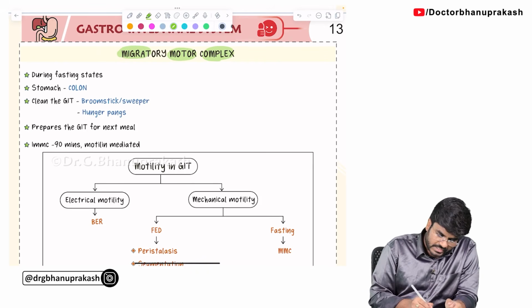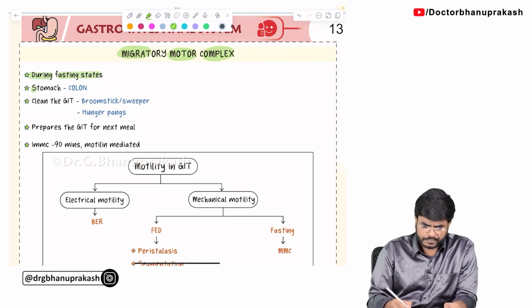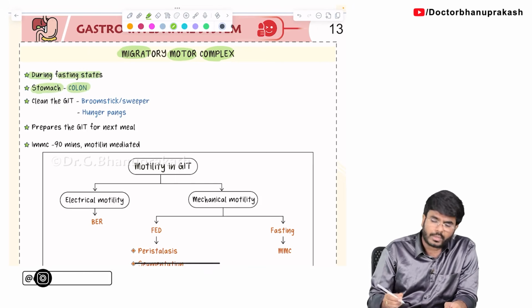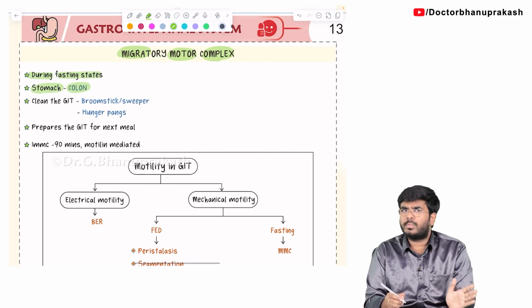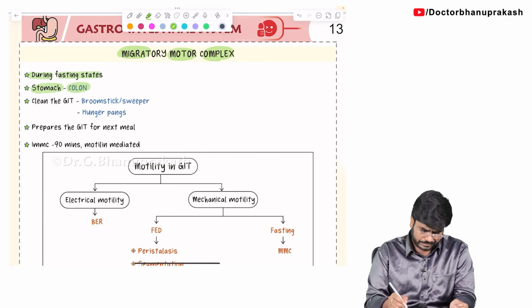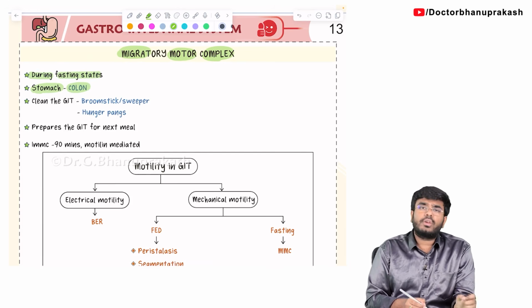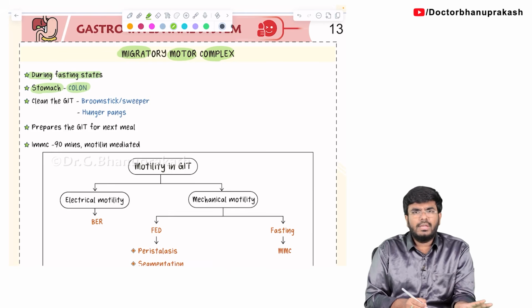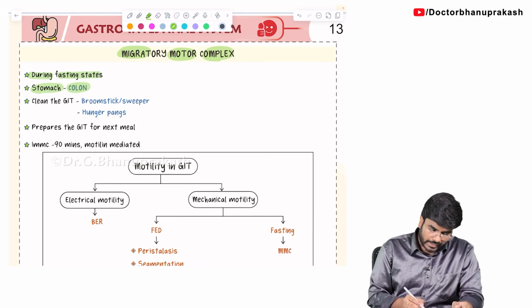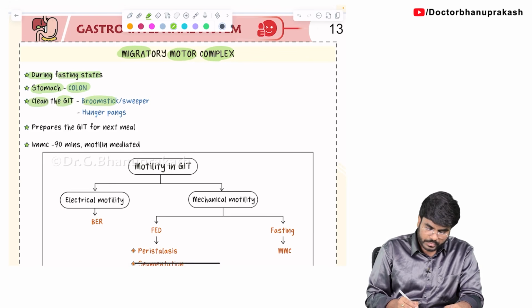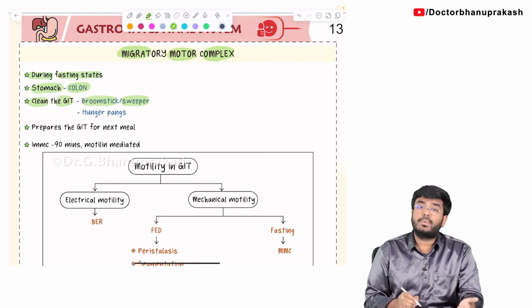Now, first point is they are seen during fasting states. The contractions will go from the stomach to the colon, up to the rectum actually. Now, why is the GIT contracting even during the fasting state? To clean the GIT, if there is any leftover material, any plaque. So, it is for the cleaning purpose. That's why it is called the broomstick of the GIT, housekeeper of the GIT or sweeper of the GIT.